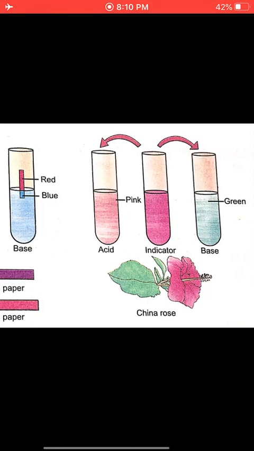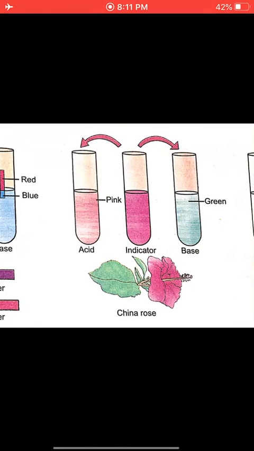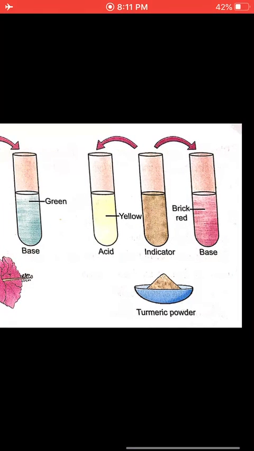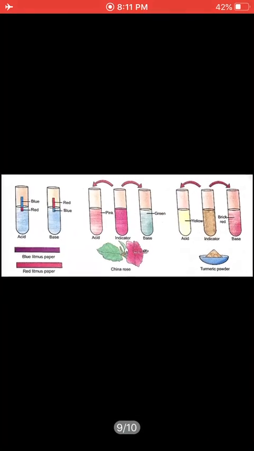Same with the China rose, in acid it will become pink, or in base it will become green, the extract of the China rose. Or same thing with the turmeric powder, when it is mixed with the acid it will change into yellow, when it is mixed with the base it will form brick red. Okay, I hope this is clear to you.